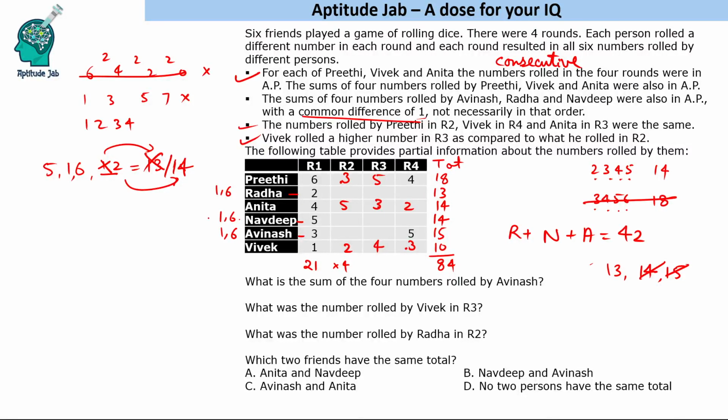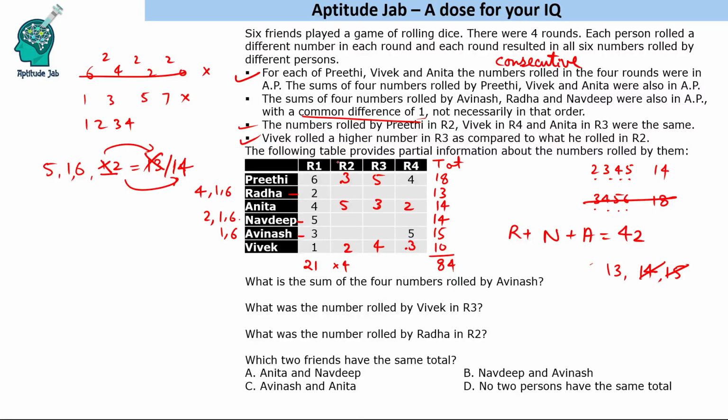So Navdeep will have 2, 1 and 6, and Radha will have 4, 1 and 6. That makes it 9, and 9 plus 4 is 13. So 4, 1 and 6 have to be filled. So this is how we find out the scores of these people, their totals. Now let us find out in which round they can score these points.